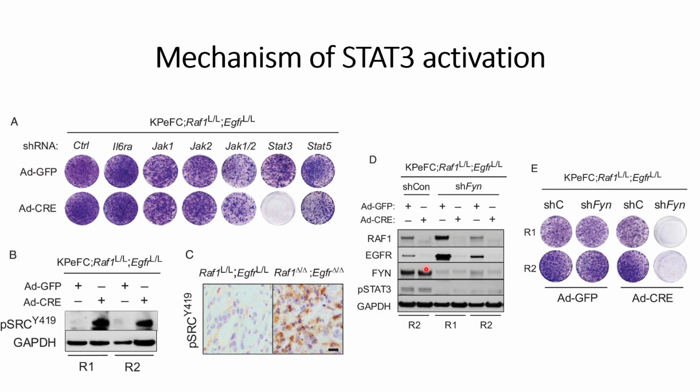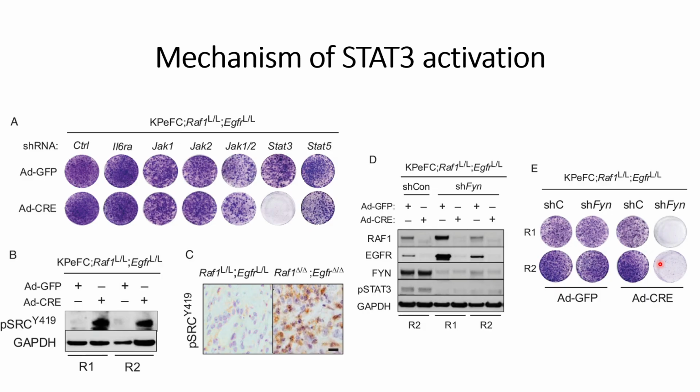Here it seems that FYN levels are almost similar, whether in the presence or absence of RAF1 and EGFR. However, from the gene expression data, they checked that high phosphorylation of Y419 could be because of the high expression of the gene FYN, but it is not showing in the Western blot somehow, or they have not quantified this difference in the expression levels. But when FYN is knocked down, they are clearly able to see reduced resistance against cell death.